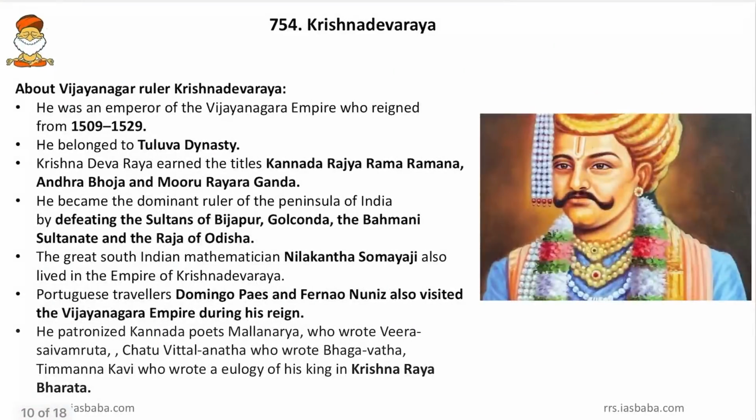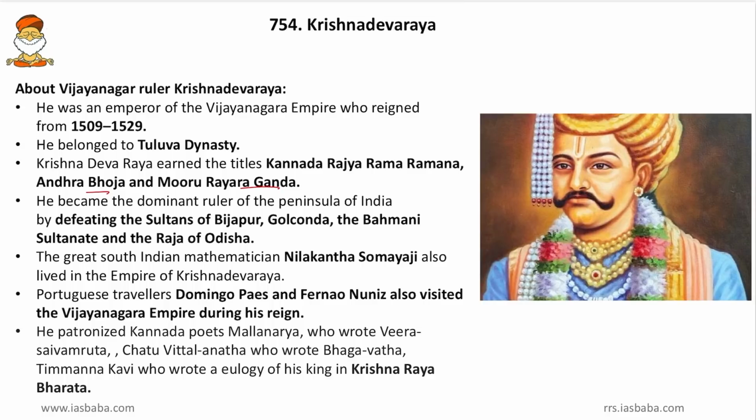Then come to the next, Krishnadevaraya. Friends, he was an emperor of the Vijayanagara Empire who reigned from 1509 to 1529. So friends, 1529 means he belonged to the Tuluva dynasty. Then Krishnadevaraya earned the titles Kannada Rajya Rama Ramana. So friends, Kannada Rajya Rama Ramana means the ruler who ruled the Kannada kingdom like Lord Rama. Then Andhra Bhoja. So in the name of the famous king Mihir Bhoja, he was called Andhra Bhoja. Then Muru Rayara Ganda. Friends, Muru Rayara Ganda means he was the ruler who ruled 3 Gandas.